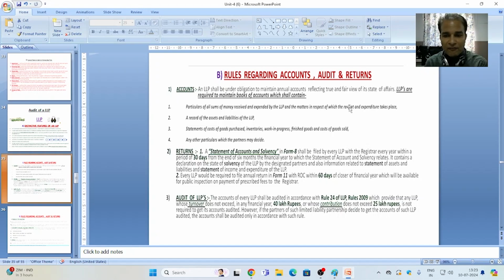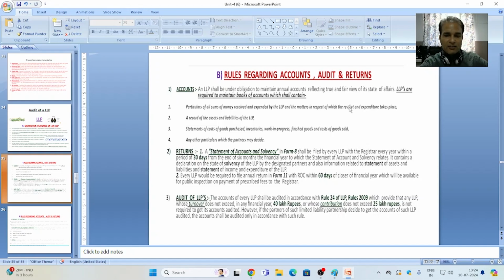Second, every LLP would be required to file an annual return in prescribed Form number 11 with the ROC, the Registrar of Companies, within 60 days of closure of the financial year, which will be available for public inspection on payment of prescribed fees to the registrar.